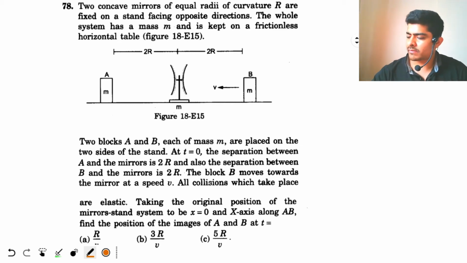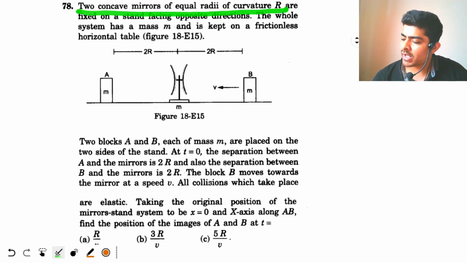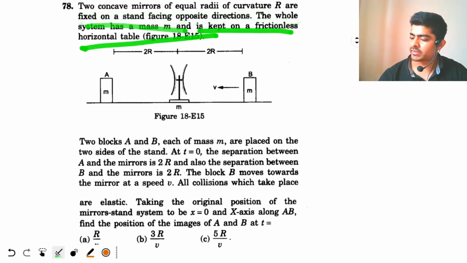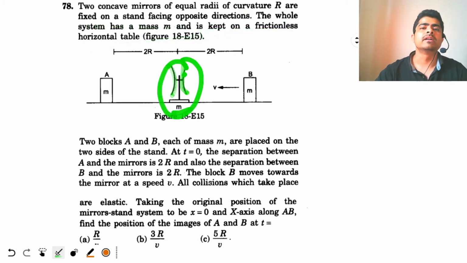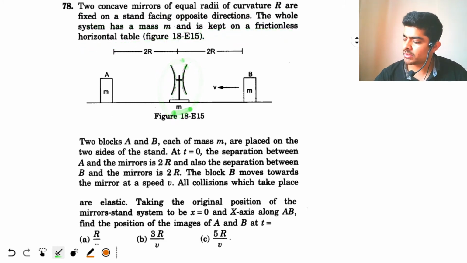Okay, question number 78 from chapter number 18 of H.C. Verma. Two concave mirrors of equal radii of curvature r are fixed on a stand facing opposite directions. The whole system has a mass m and is kept on a frictionless horizontal table. So here we have two concave mirrors. The total system has mass m. It is placed on a smooth surface.